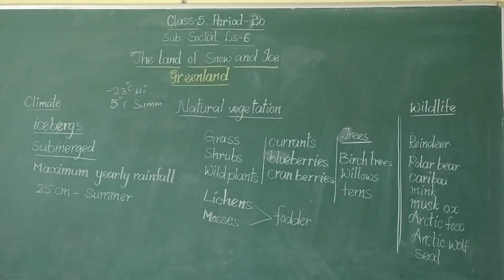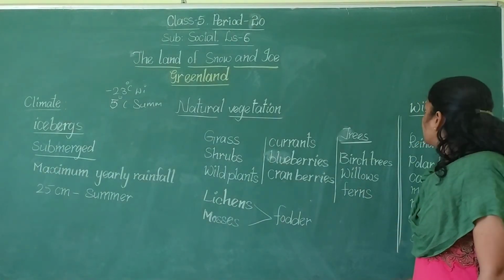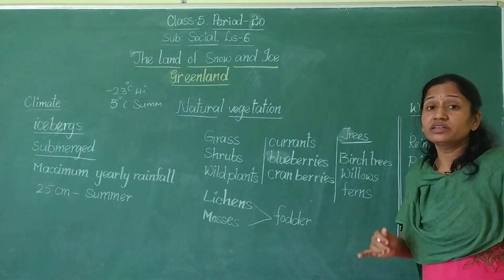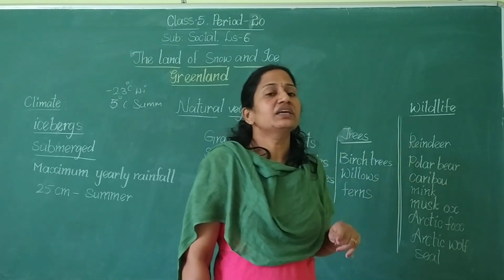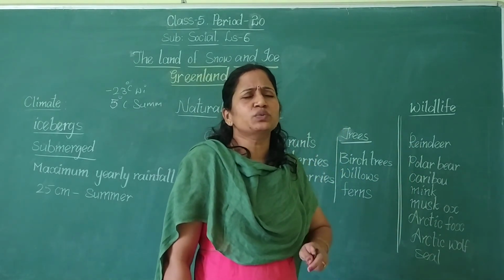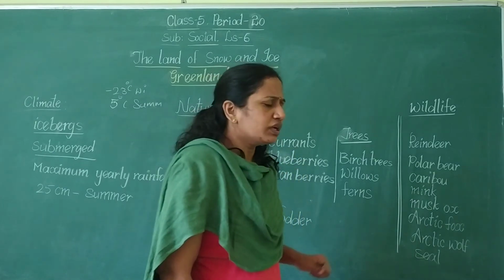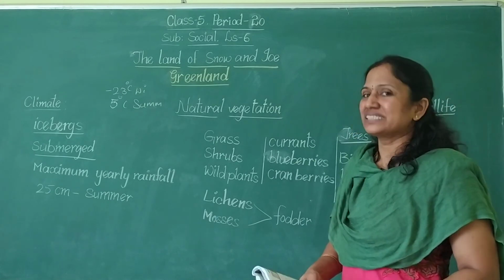So this is about the natural vegetation. Okay children, in the next class we will learn about the wild animals that we can see in Greenland. Usually, Greenland is very severely cold. So how will the animals sustain?